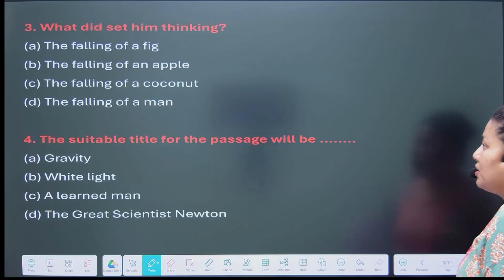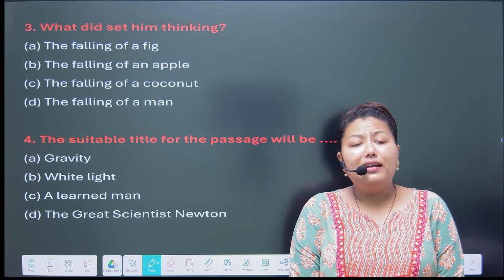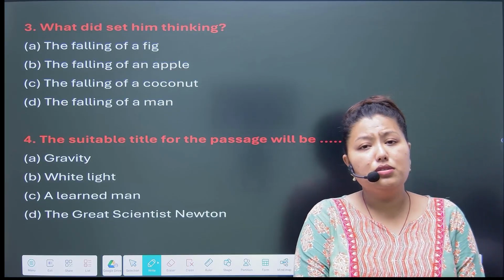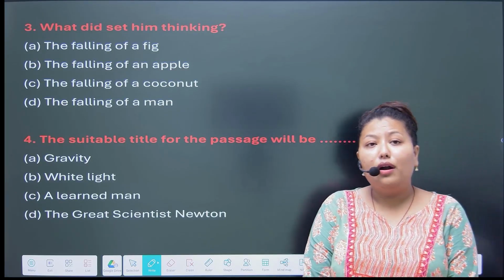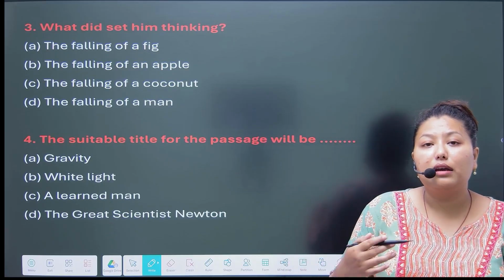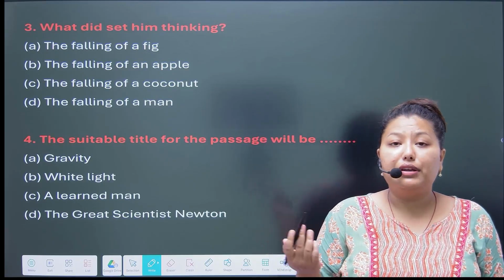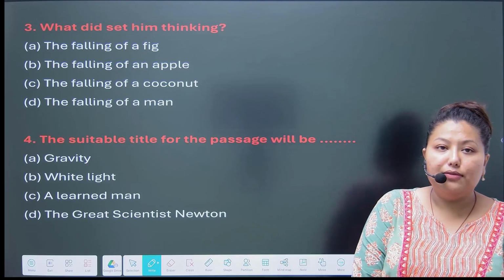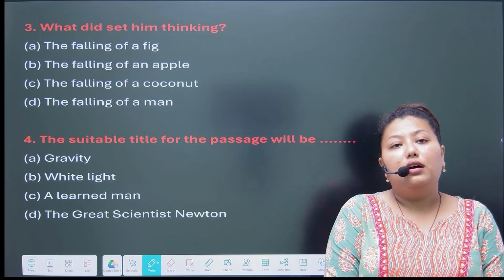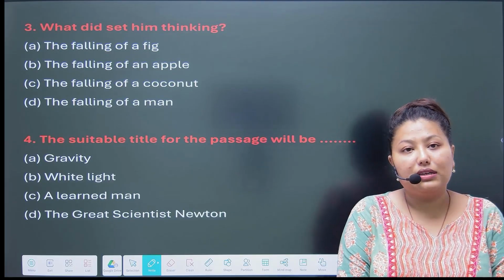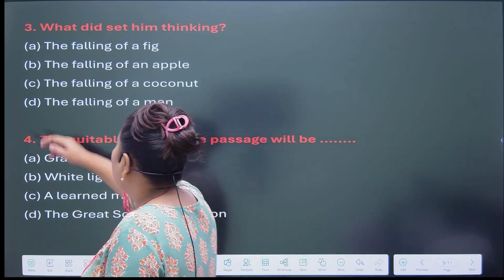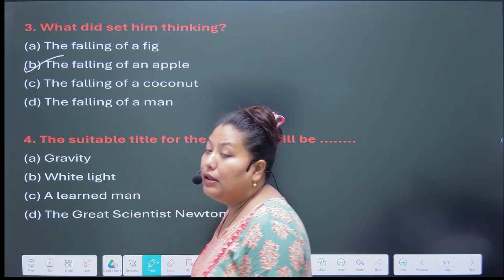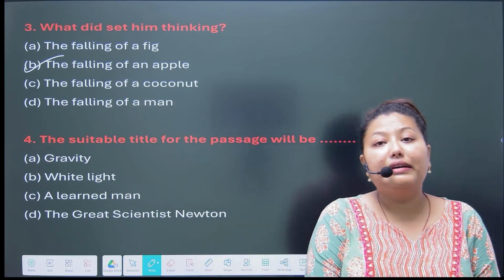Next question, question number 3. What did set him thinking? So, what thing set him to thinking about gravitation and all? The falling of a fig, the falling of an apple, the falling of a coconut, the falling of a man. So the correct answer is option number B. The falling of an apple set him thinking about gravitation.